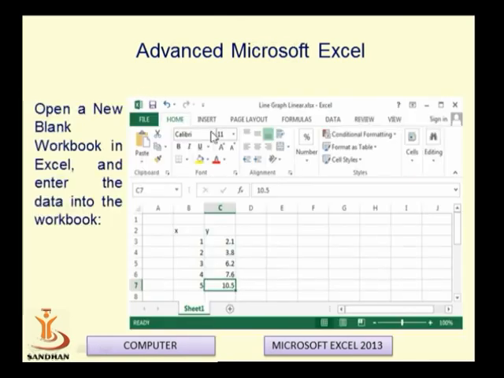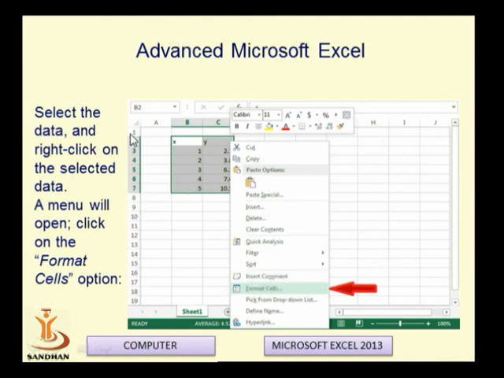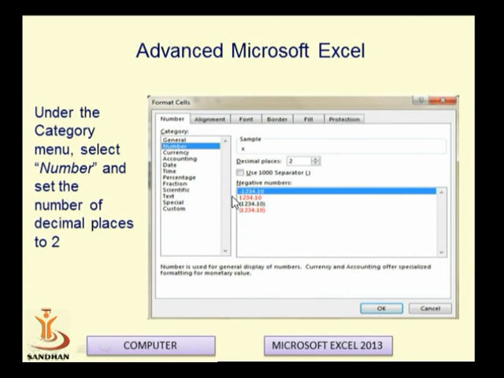First of all you have to open a new blank workbook in Excel, and then enter the data in the workbook. The values of x will be entered and the values of y will be entered in column C. Then we select the data and right click on the selected data in order to format it. If you right click, the Format Cells option will be available, and on clicking it this window will appear.